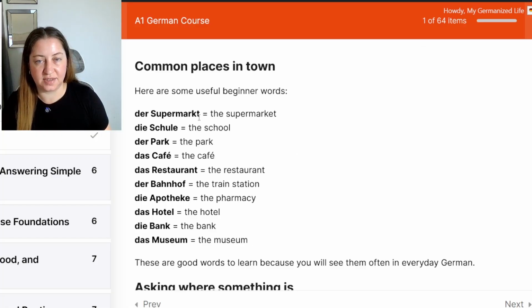Der Supermarkt is the supermarket. Die Schule is the school. Der Park, the park. Das Café, the cafe. Das Restaurant, the restaurant. Der Bahnhof, the train station. Die Apotheke, the pharmacy. Das Hotel, the hotel. Die Bank, the bank. Das Museum, the museum.